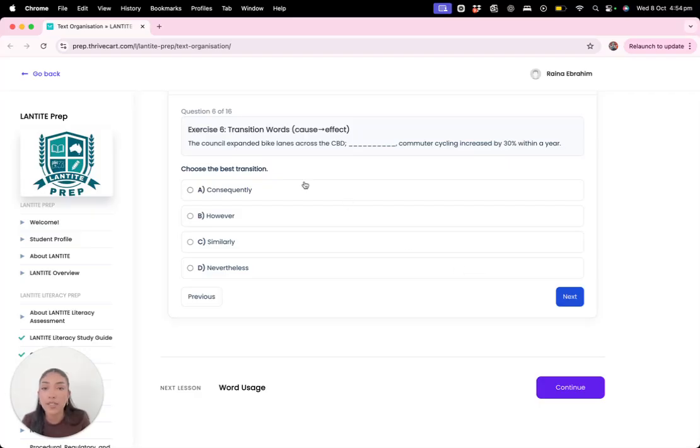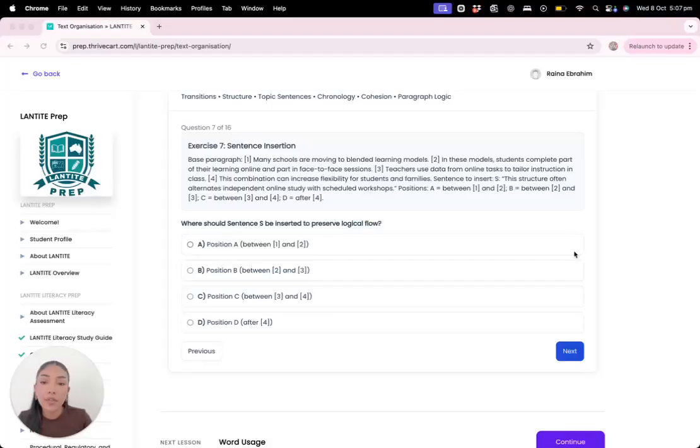Exercise 6, transition words. So the cause and effect, choose the best transition. The council expanded bike lanes across the CBD. Commuter cycling increased by 30% within a year. Choose the best transition. So looking at all of them, I'm going to go with A, consequently. So the council expanded the bike lanes, consequently, commuter cycling increased by 30% within a year.